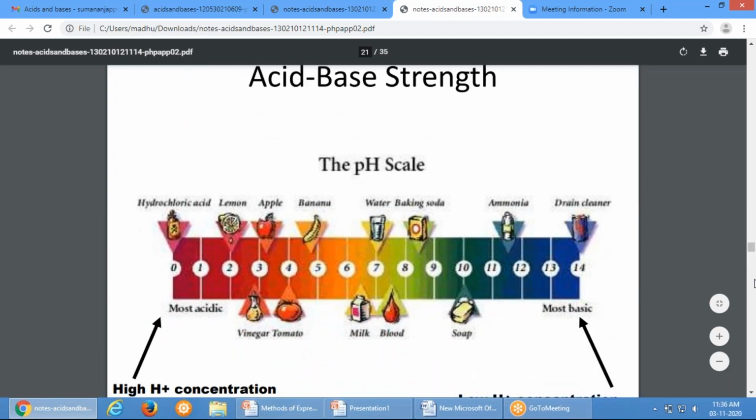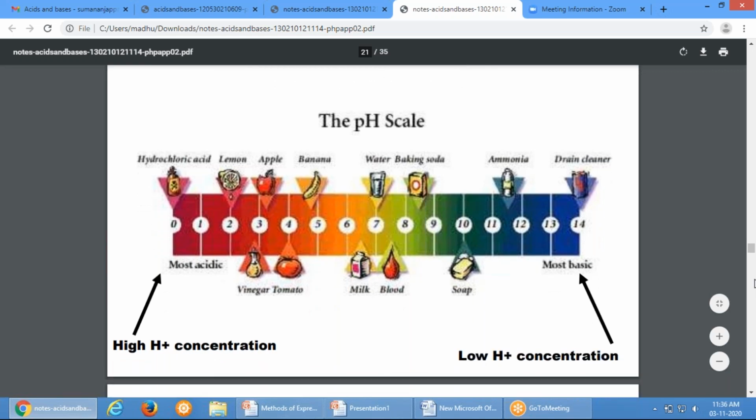So you can see here acid base strength. 0 to 14 is the pH scale, and here the highest H plus ion concentration will have low pH value, and the lowest hydrogen ion concentration will have more pH value. So hydrochloric acid is having pH less than 1. So it is highly acidic.